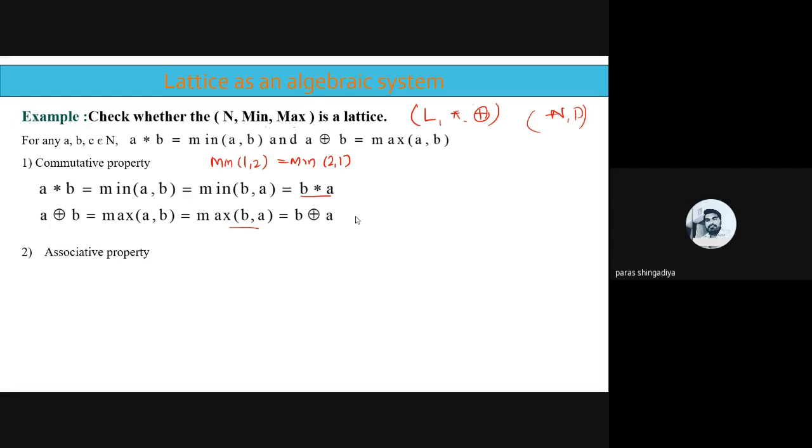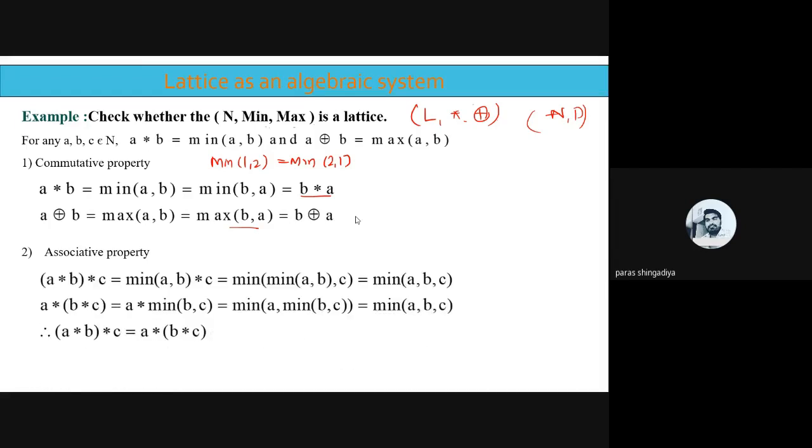Now second one, associative property. So in associative property, first case we have A star B star C. ठीक है, so it define is here. First bracket को simplify करना है, तो bracket क्या है A star B, so it is right minimum of AB star C.